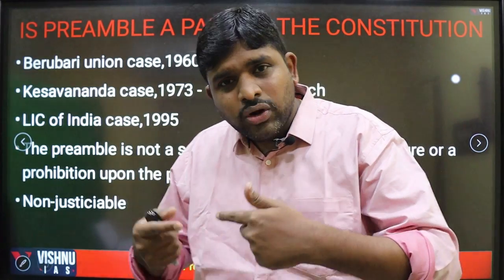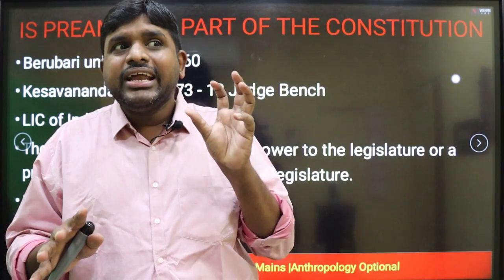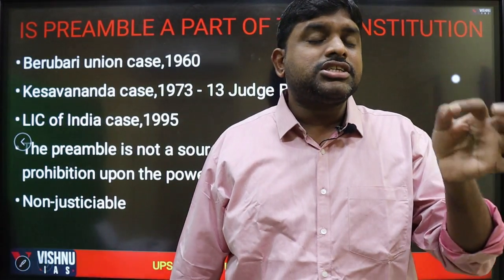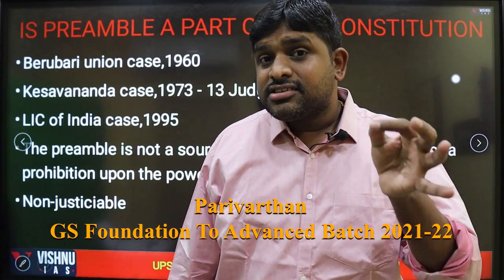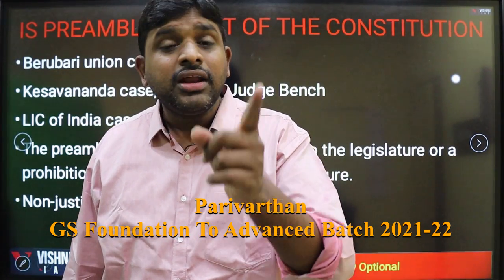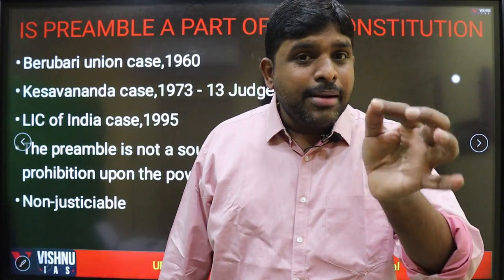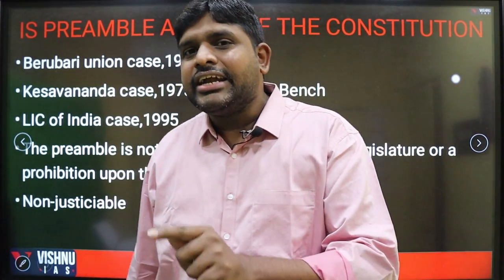In this judgment, the 13-judge bench came up with an innovative idea called the basic structure doctrine. In this doctrine, they said that the preamble is also part of the constitution, and they also reiterated that.